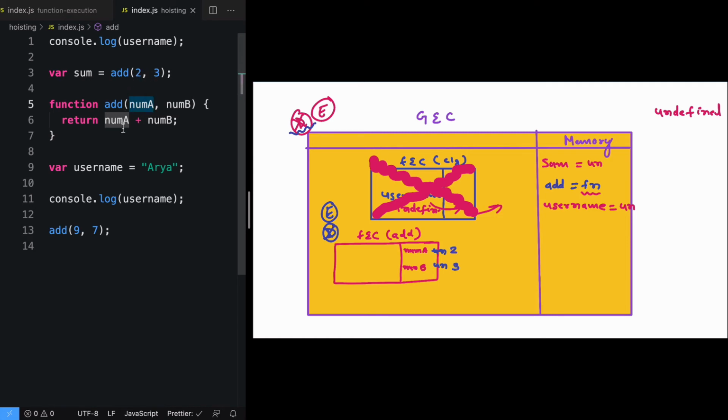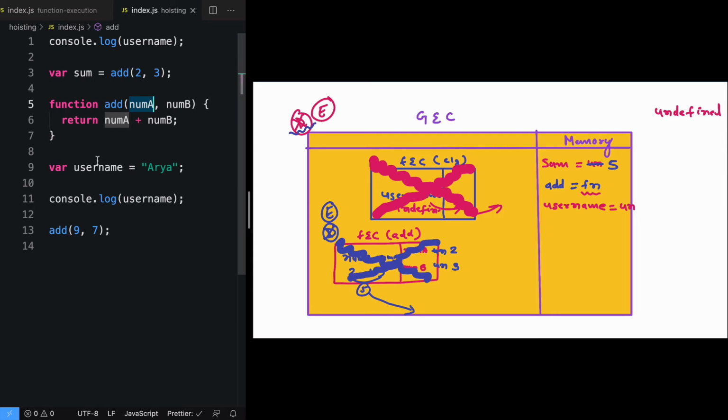And here we are saying num_a plus num_b. So 2 plus 3 will be calculated. This is 5, and 5 will be returned, and that will be stored in the variable sum. So undefined will be replaced with the new value in sum. As soon as that happens, the execution context will be deleted.